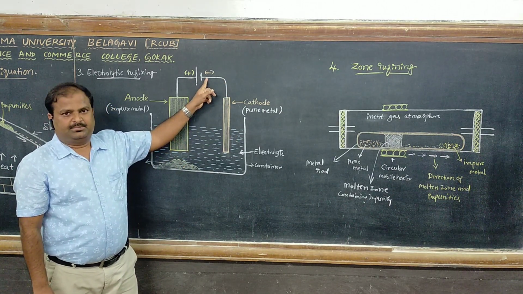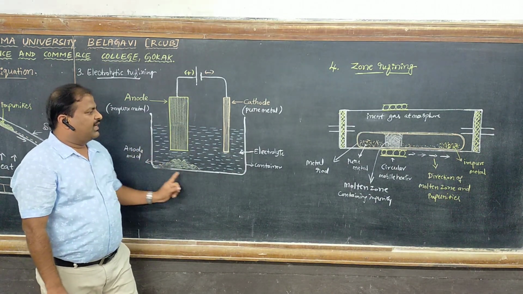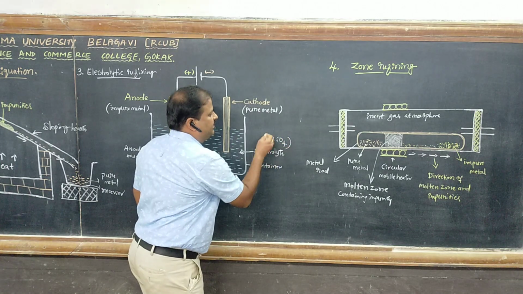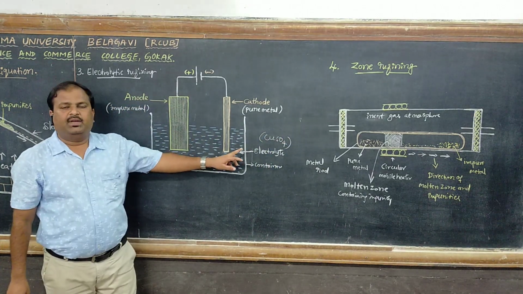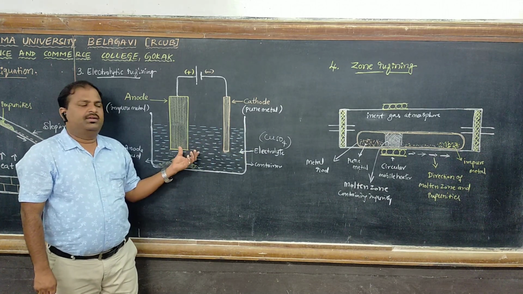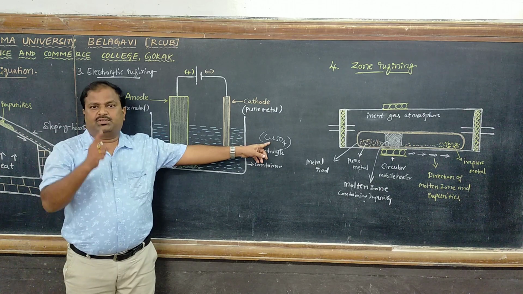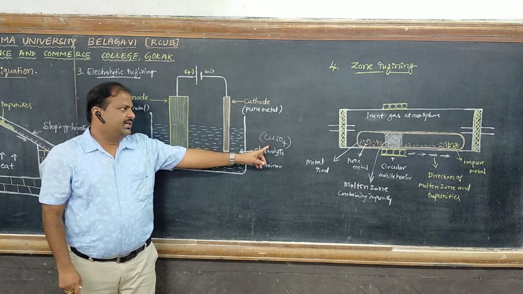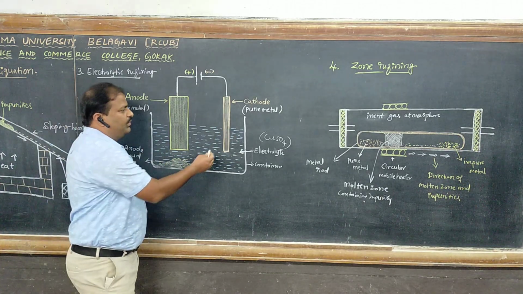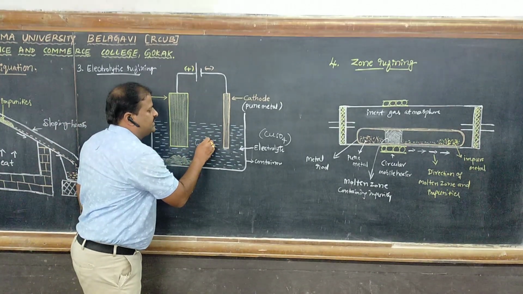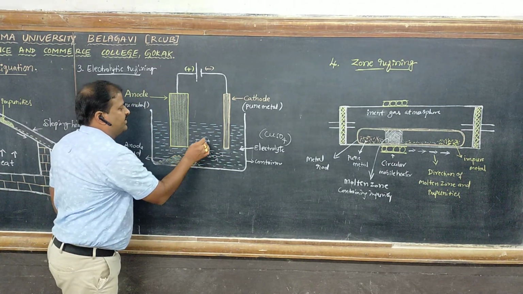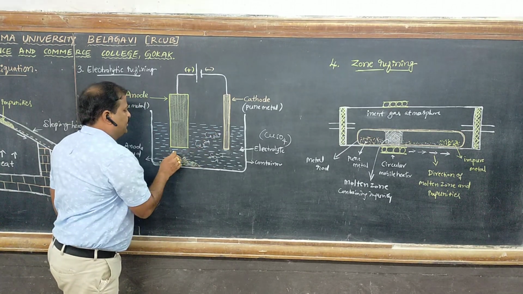The electrolyte here is copper sulfate, because the electrolyte should be a solution of a salt of the same metal. If you refine copper, you take copper sulfate. So here we have copper ions and sulfate ions in the solution.